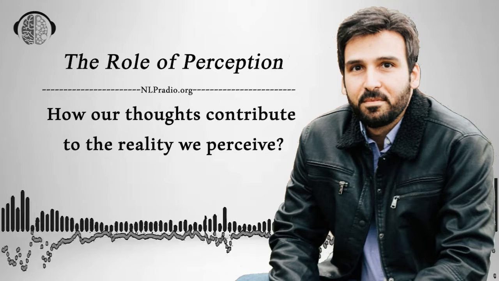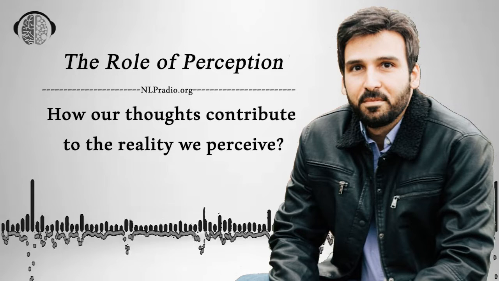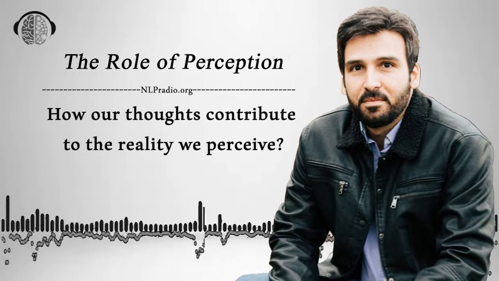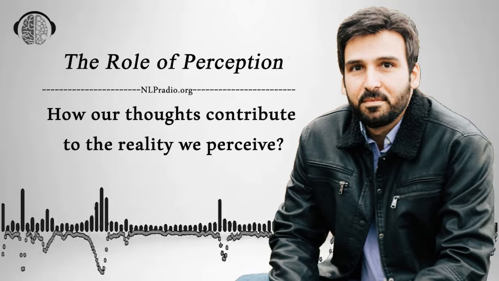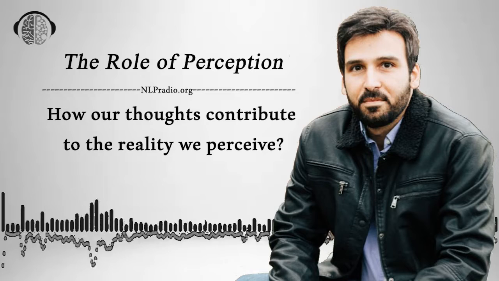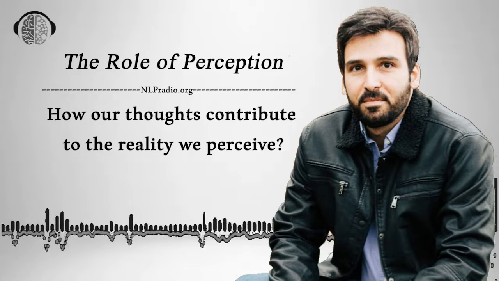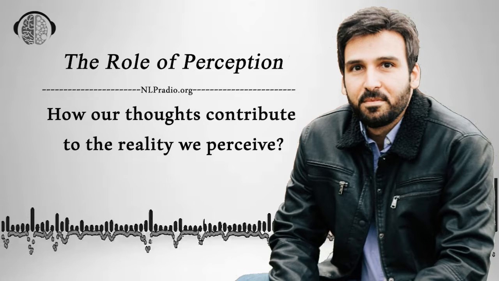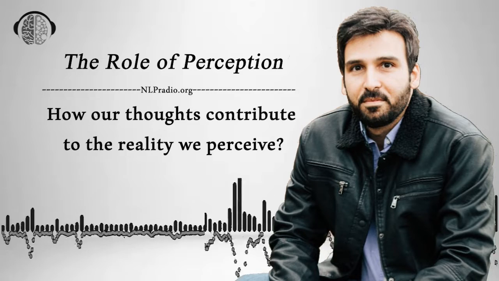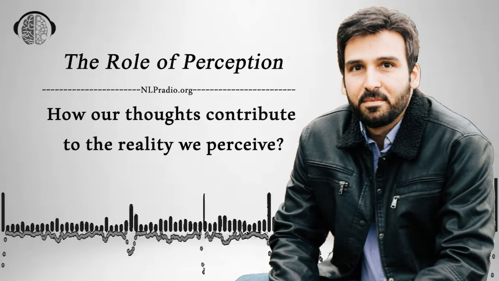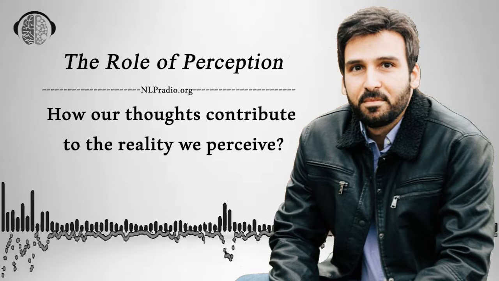3. Filtering. Perception filters the vast amount of sensory information we receive, allowing us to focus on relevant and meaningful stimuli while ignoring or minimizing irrelevant or insignificant ones. This filtering process helps us prioritize and direct our attention to what is most relevant to us.